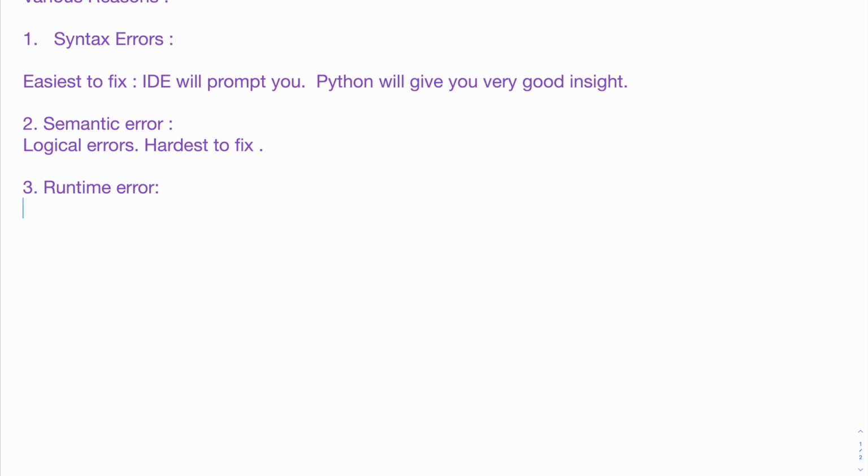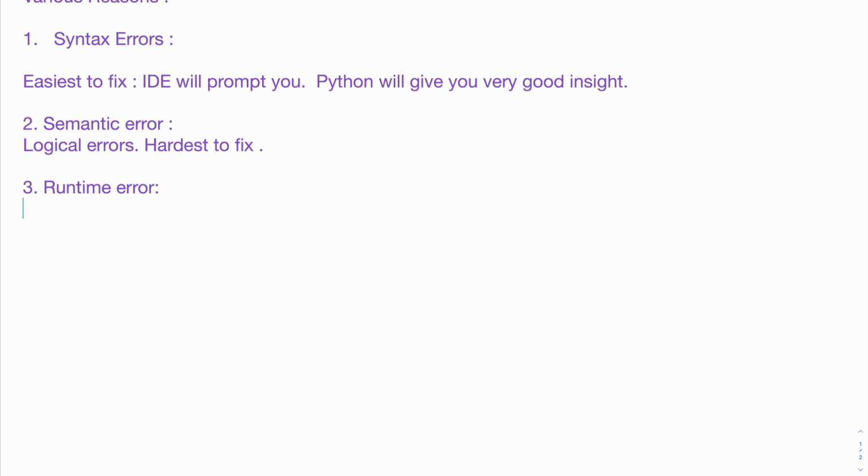A runtime error can come because of various reasons. To give you an example, let's say your program expects user input and it is expecting an integer, and the user input given was a string. There is nothing wrong with the program which you have written, but the program will run into a runtime error.